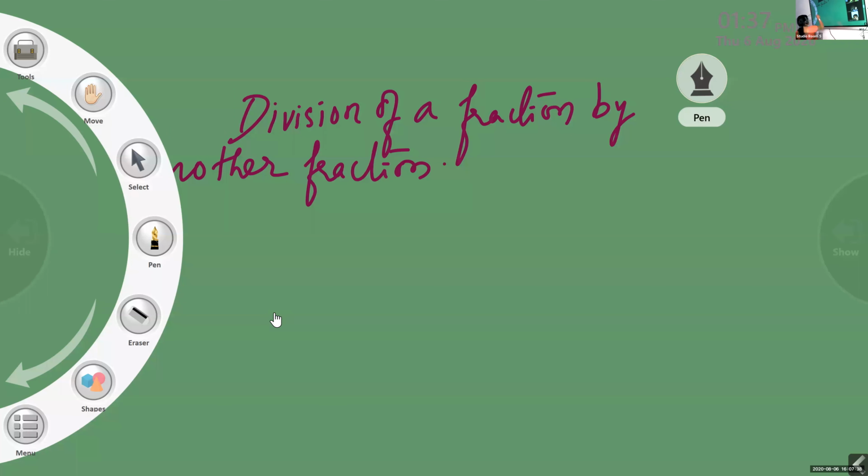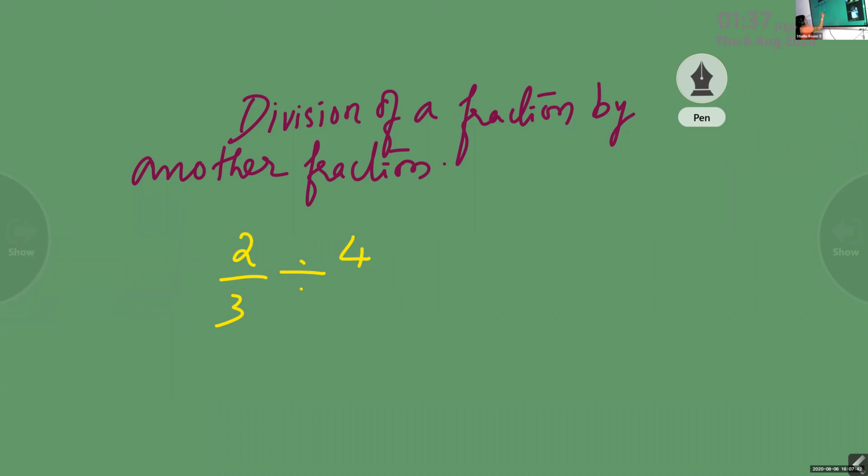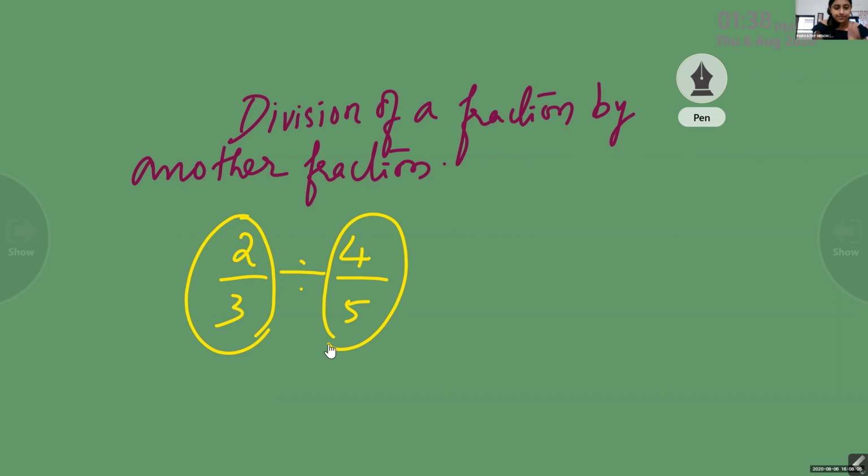Just take this example, 2 by 3 divided by 4 by 5. Which one is the divisor here? This is the fraction which is to be divided, and this is the divisor, 4 by 5.